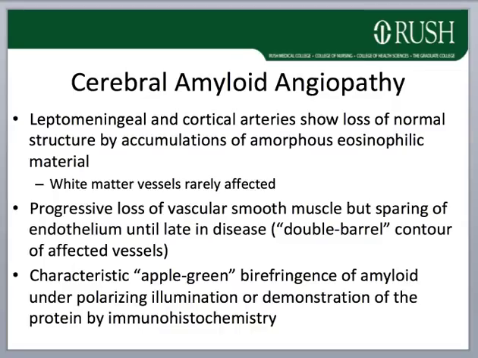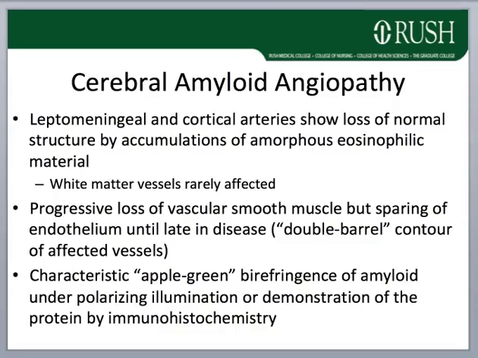On routine H&E staining, affected vessels show mural thickening and loss of the arterial architecture because of accumulation of acellular homogeneous eosinophilic material. Capillaries and veins are less often involved for reasons we don't know, and blood vessels of the deep white matter are typically spared.